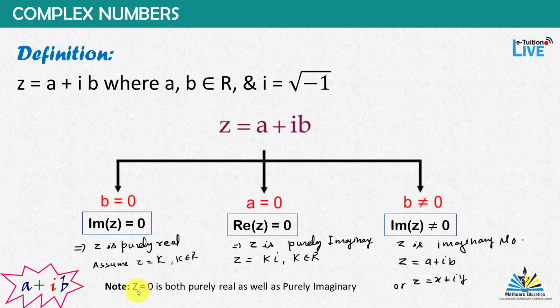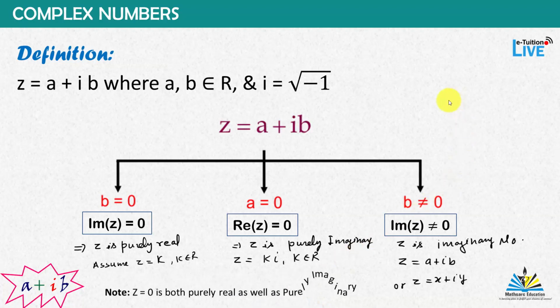And you can observe z equal to 0 is both a purely real as well as a purely imaginary number. You can see z equal to 0 can be written as 0 plus 0 iota. So it satisfies both conditions. Hence we call z equal to 0 a purely real as well as purely imaginary number. And this is the only complex number which is both imaginary as well as real.